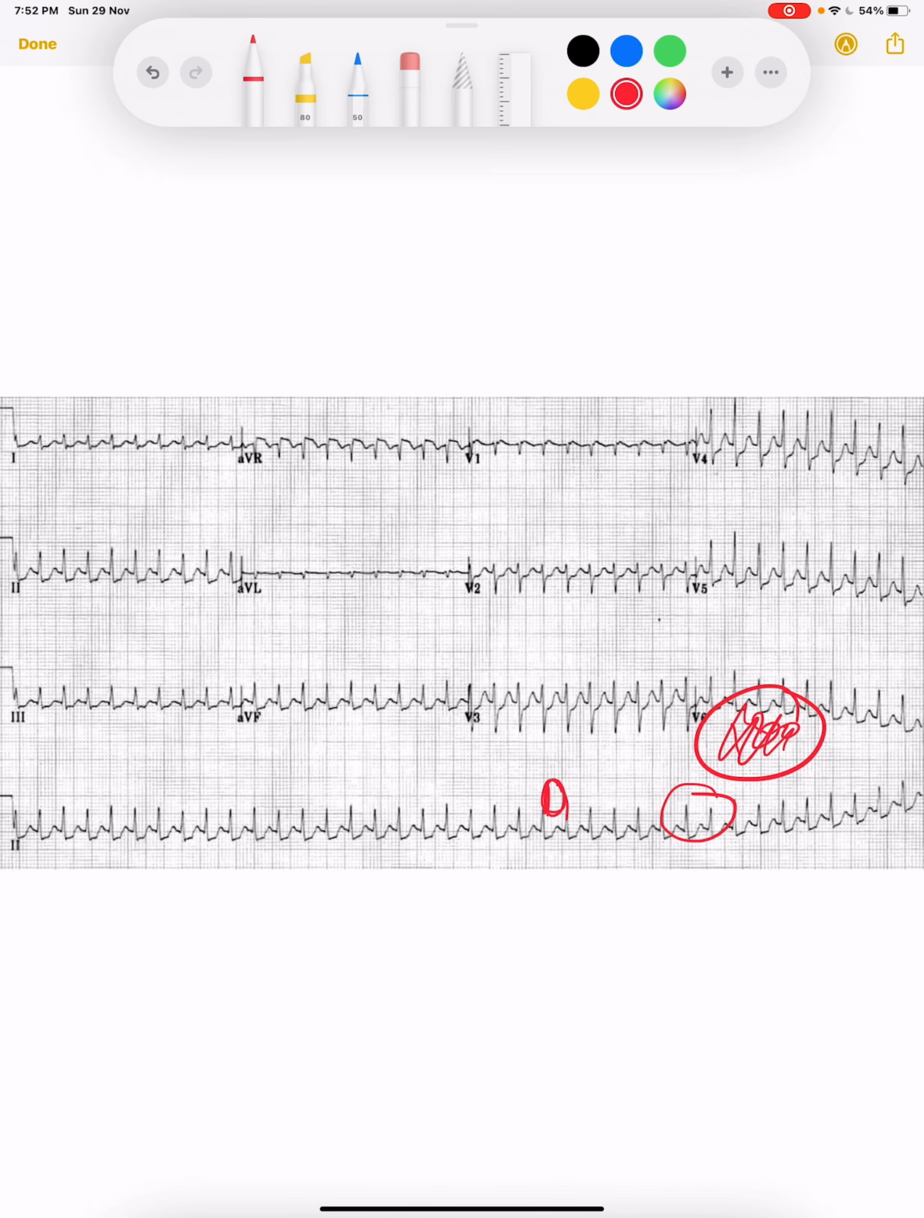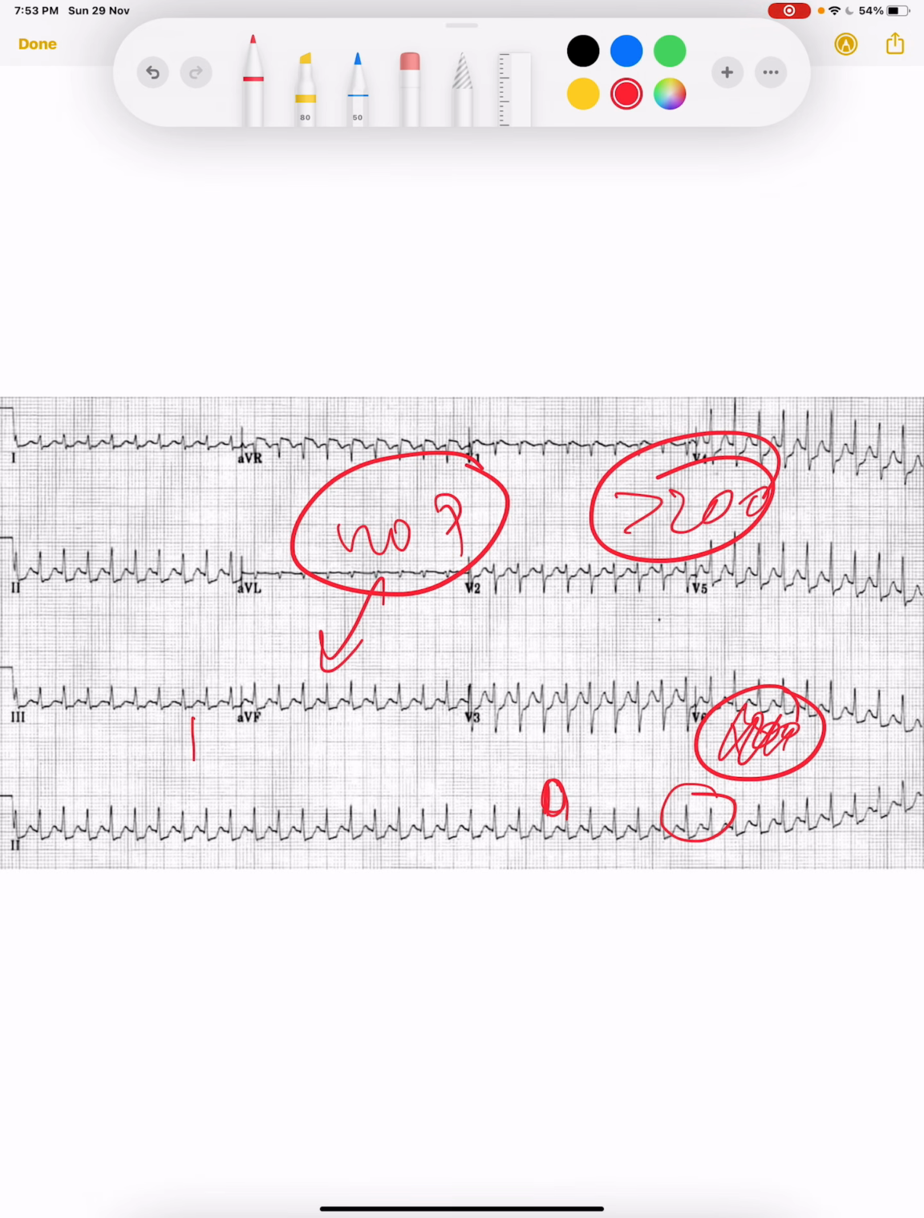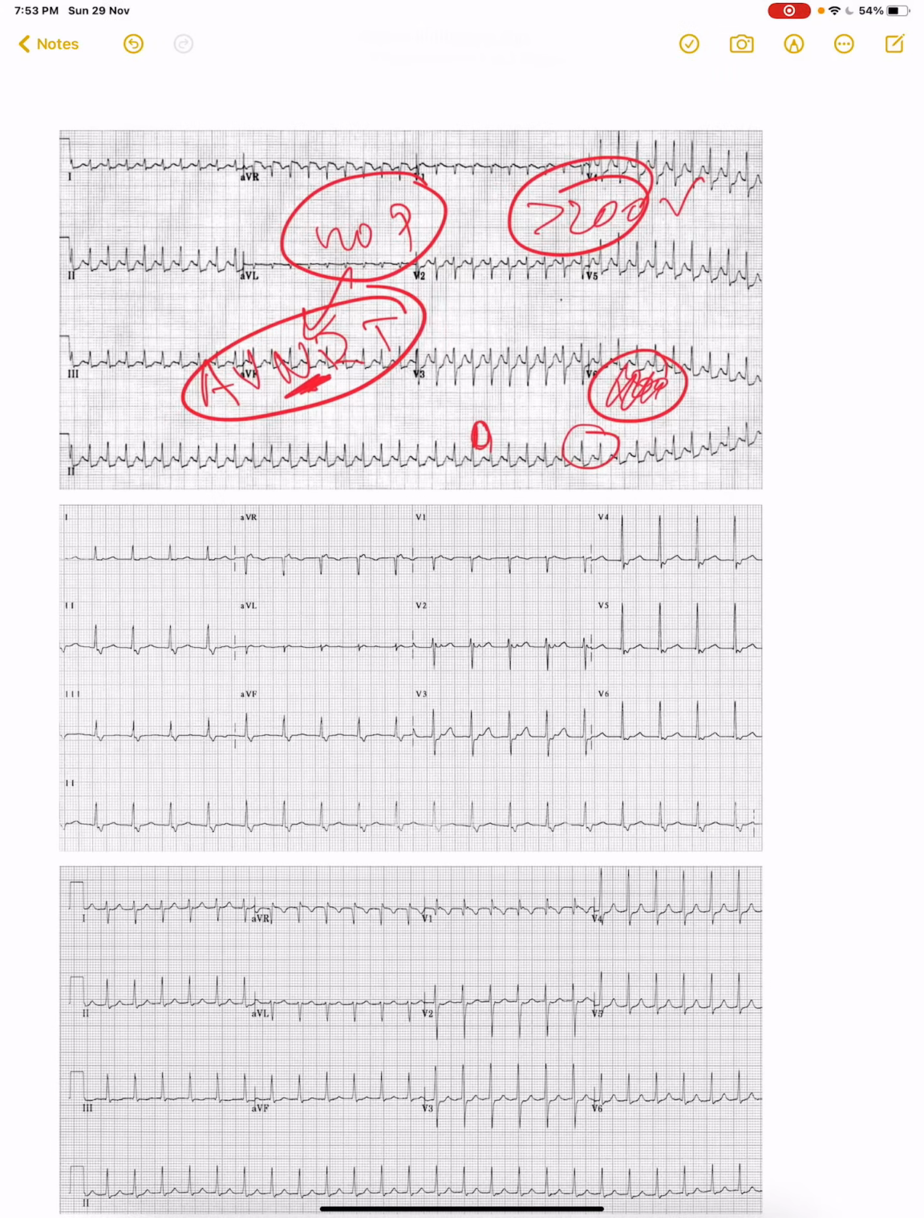Now let's see what type of rhythm it is. Look for the P wave. Can you find any P wave anywhere? There is no P wave. No P wave, regular tachycardia, heart rate more than 200. It is AVNRT, AV nodal re-entrant tachycardia. No P wave. Why no P wave? Because the P wave is buried beneath the QRS complex. Why is the rate more than 200? Because the origin is in the AV node and it is a regular complex. Simple.